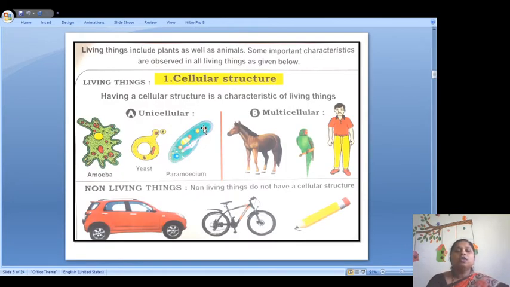All living things, including plants as well as animals, have some important characteristics. The first one is the cellular structure. A living thing which has a single cell, like amoeba and paramecium, is a unicellular animal, and living things which have many cells are called multicellular animals, like horse, man, parrot, etc. But remember, non-living things do not have a cellular structure. They are made up of small particles.